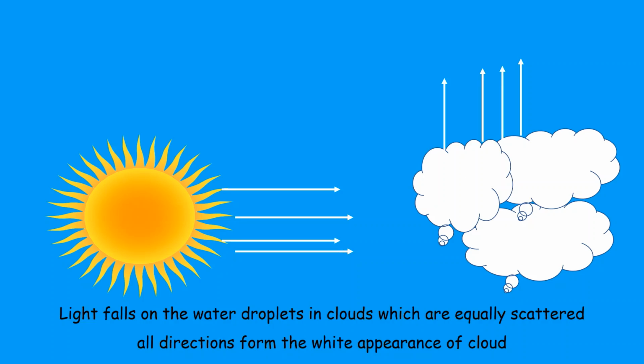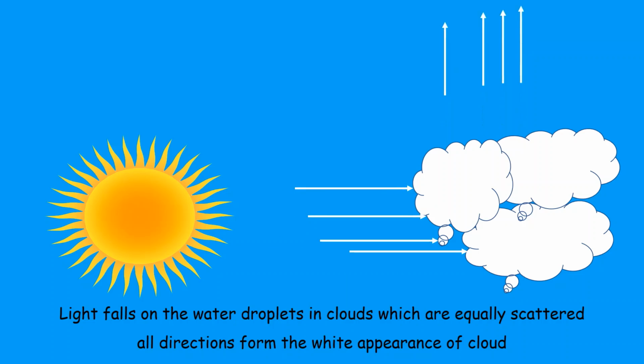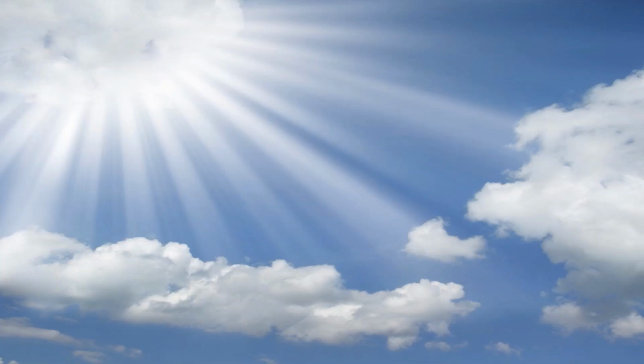Light falls on the water droplets in clouds, which are equally scattered in all directions, forming the white appearance of the cloud. This is the reason the cloud appears white when sunlight enters it. All the colors are equally scattered in all directions.